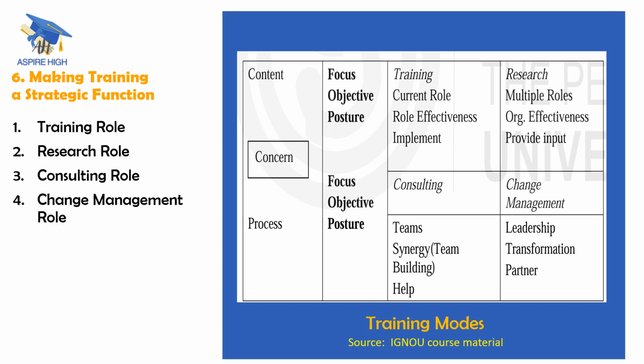So when the corporate strategy, the technology strategy, the finance strategy, the business plans for the coming 5 years are made known to the trainers, that means a lot of weightage is given to the trainers and the training mechanism, then only the objectives of making the training a strategic function is going to be achieved by any organization. But in the long run, it is going to help the organization only.